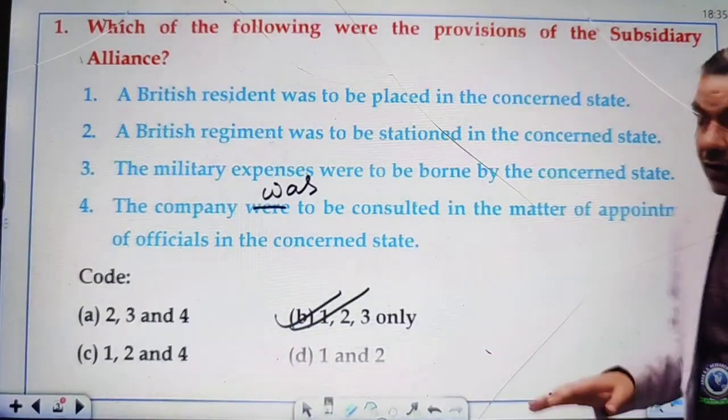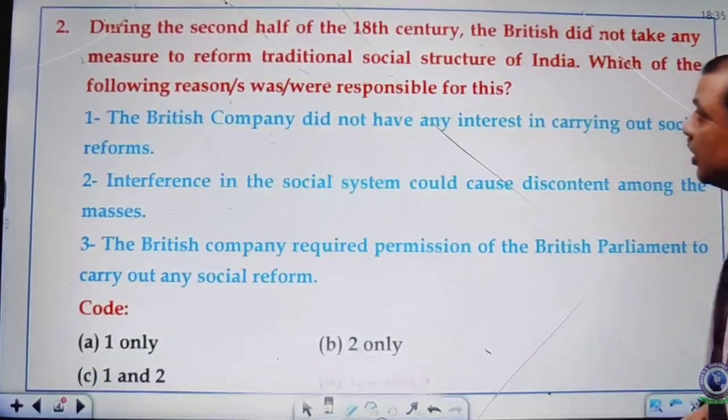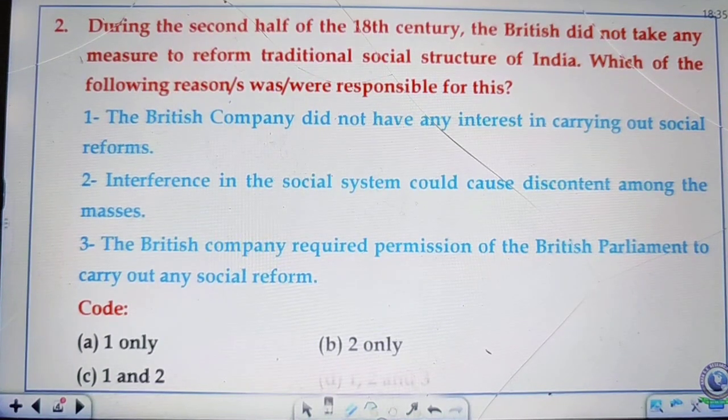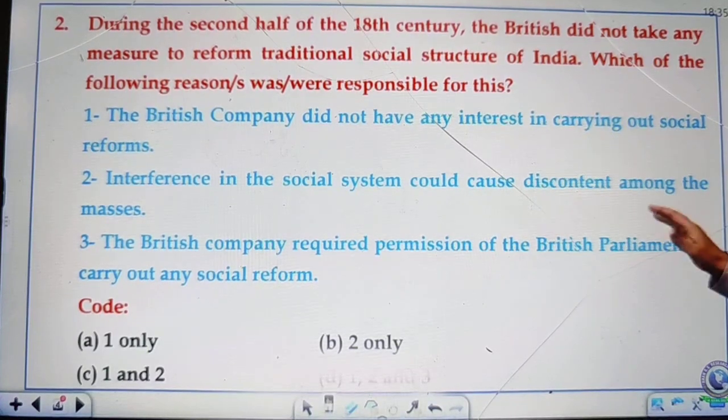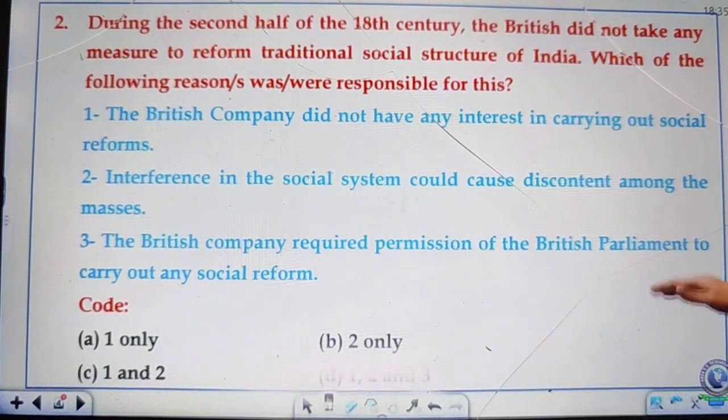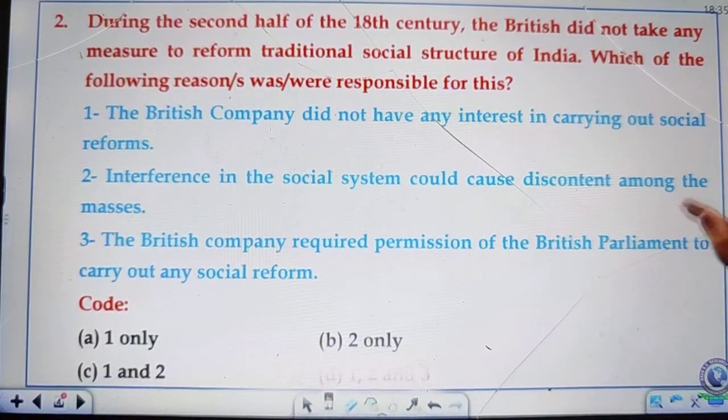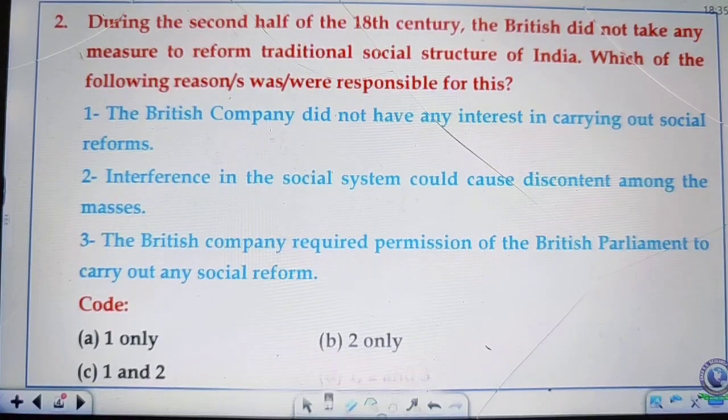This is commendable. In question number 2, during the second half of the 18th century, the British didn't take any measure to reform the traditional social structure of India. Which of the following reasons were responsible for this? Point 1. The British company didn't have any interest in carrying out social reforms. Point 2. Interference in the social system could cause discontent among the masses. And point 3. The British company required permission of the British Parliament to carry out any social reform.